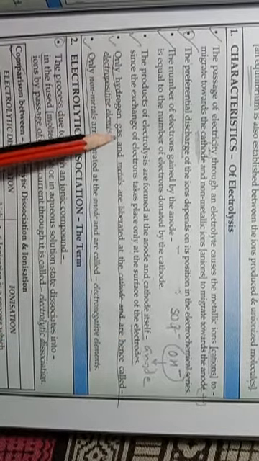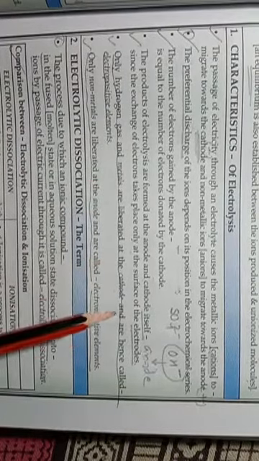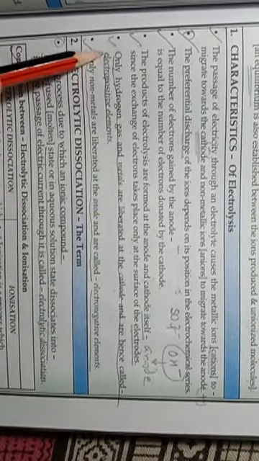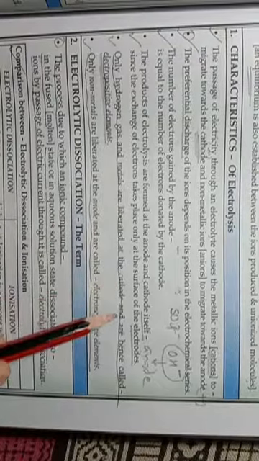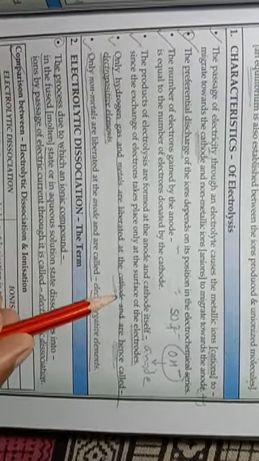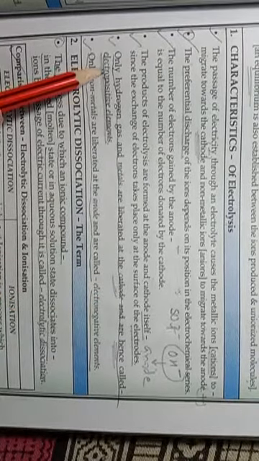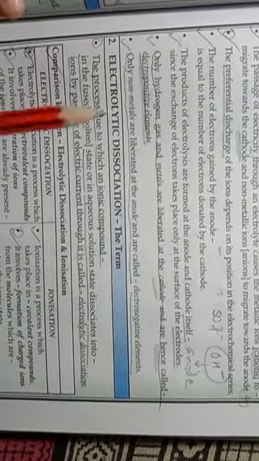Next point: only hydrogen gas and metals are liberated at the cathode and are hence called electropositive elements. So hydrogen and metals are discharged or collected at the cathode, and that is why these elements are known as electropositive elements.